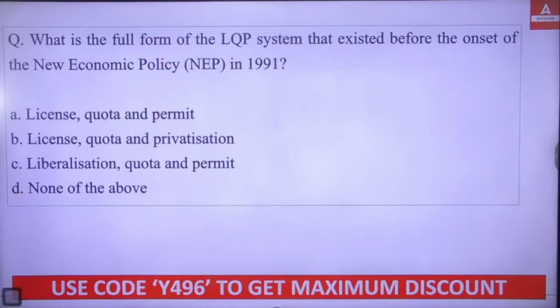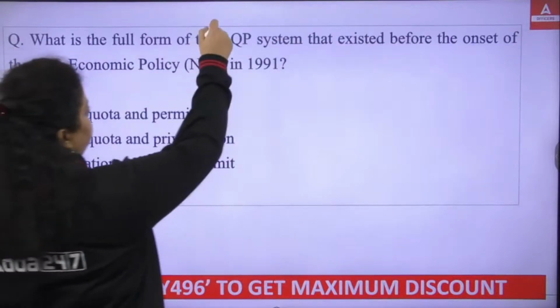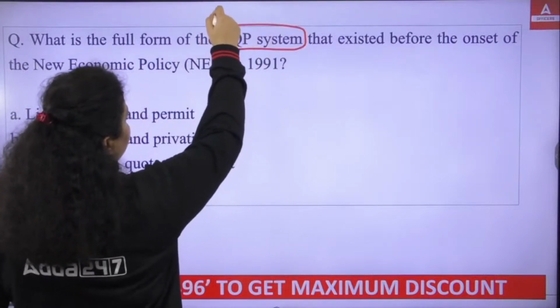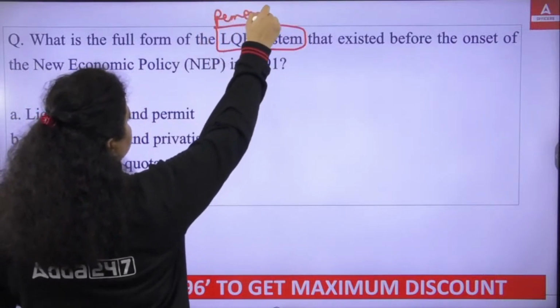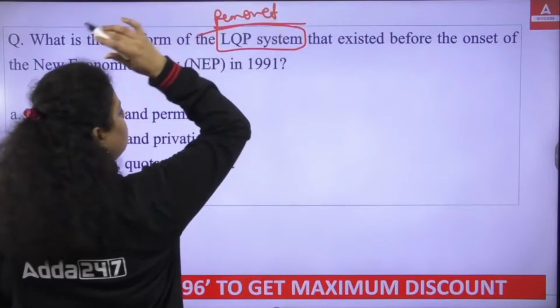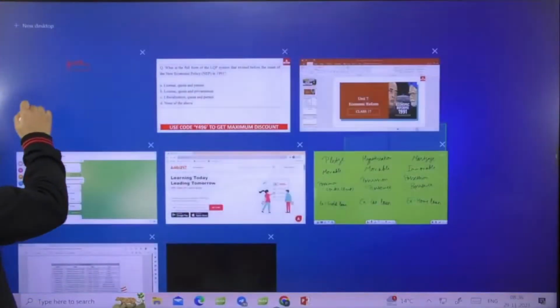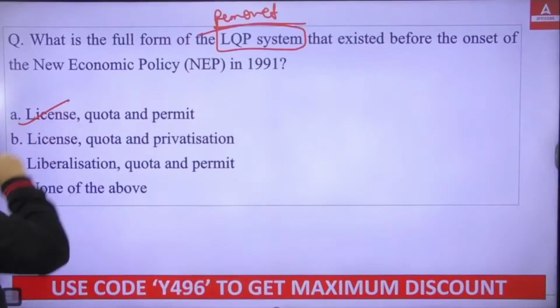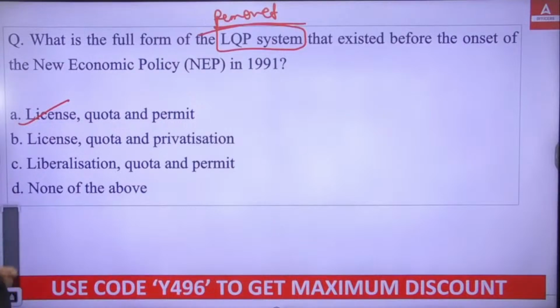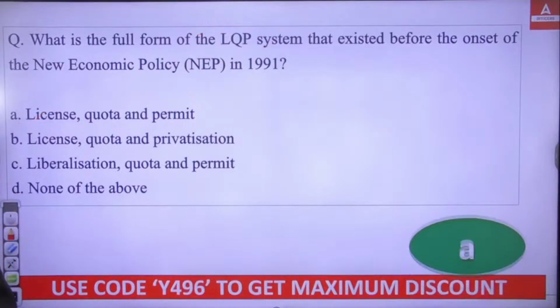Okay, now what is the full form of LPQ system? The LPQ system has been removed in the liberalization. Now it became a thing of the past because it was removed by the liberalization. So it stands for what? License, permit and quota raj. It means the right answer will be A. License, quota, permit. Okay, so the right answer is your A.